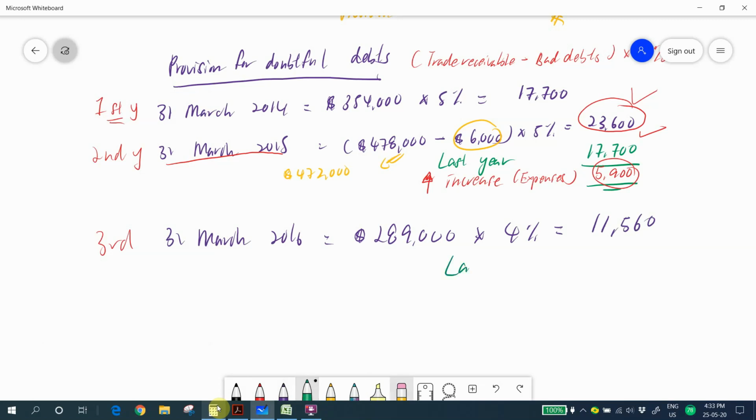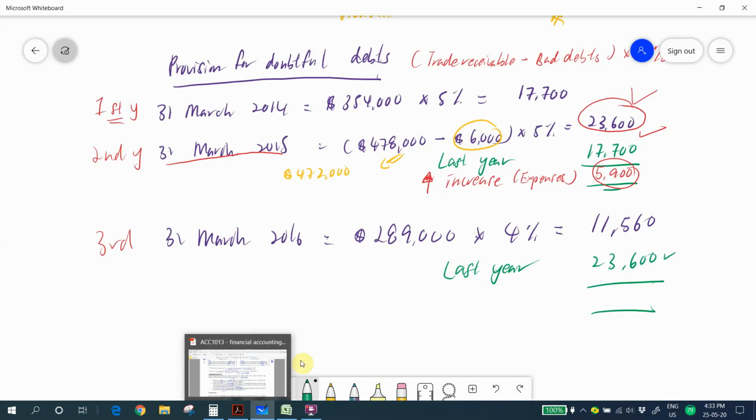Similarly, when you get a new provision for doubtful debts, you have to compare with last year amount. So what is the last year amount? Your last year amount will be 23,600. Don't use the 17,700 because this is the first year. For the last year, we always use the immediate last year, which is the second year, 31st March 2015. Your provision for doubtful debts is 23,600, and we have to do an analysis.